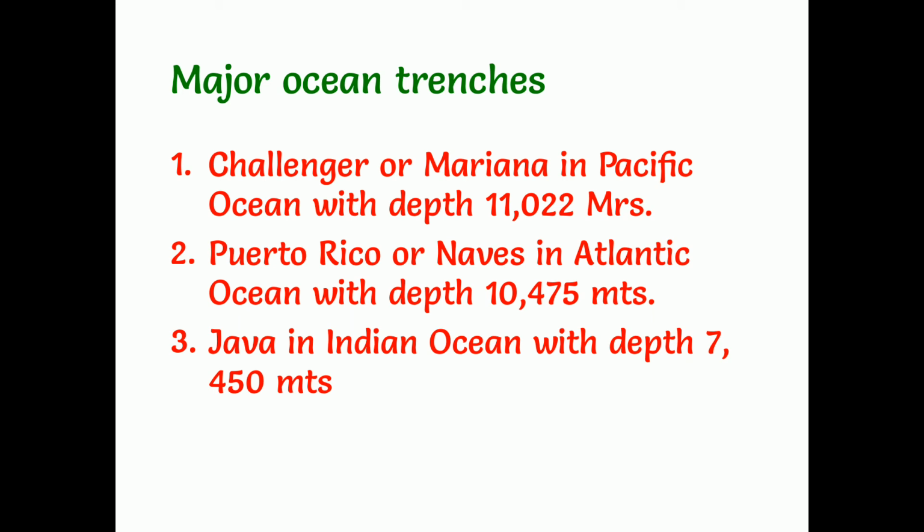After Mariana, many trenches are there in Pacific Ocean, but depending upon the oceans when we take it, these are the deepest trenches in different oceans. Once again, Challenger or the Mariana in Pacific Ocean is the world's deepest trench, with a depth of 11,022 meters. Puerto Rico is in Atlantic Ocean and Java is in Indian Ocean. These are the world's major ocean trenches.